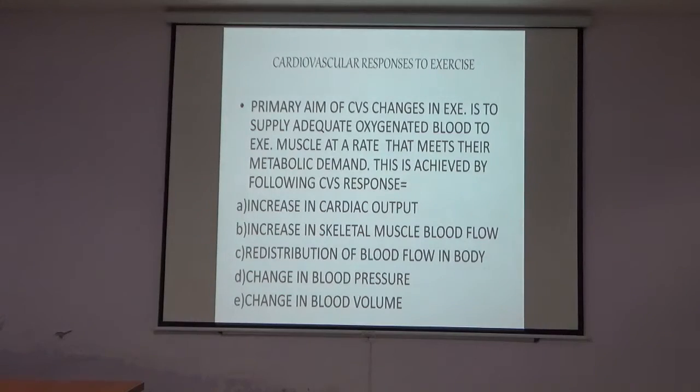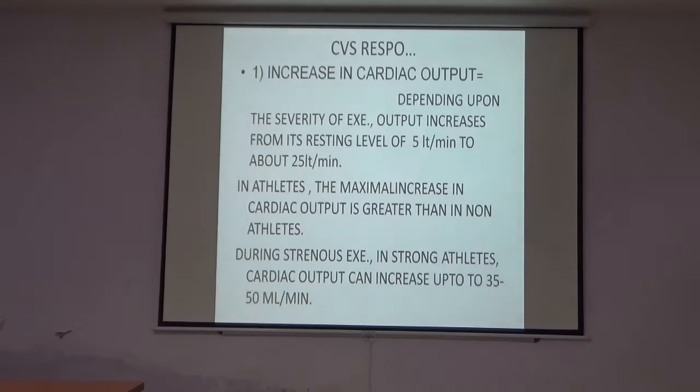This is achieved by the following CVS responses: increase in the cardiac output, increase in the skeletal muscle blood flow, redistribution of the blood flow in the body, changes in the blood pressure and changes in the blood volume. The CVS responses go, first, to the increase in the cardiac output.